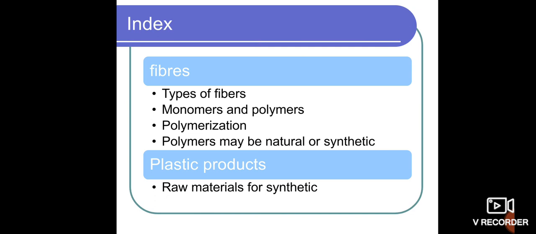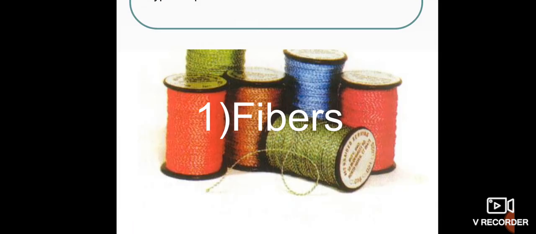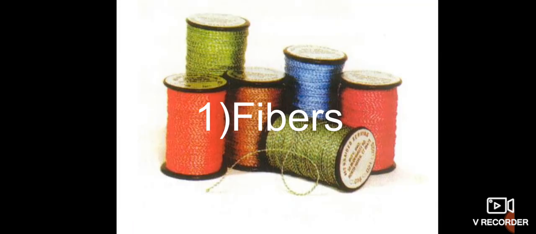So coming to the first point, what do you mean by fibers and how many types of fibers are there? Do you have any idea? Yes, so let us discuss that one by one. Dear children, the synthetic fibers are rayon, nylon, polyester, acrylic, spandex. These are the best examples for synthetic fibers. I hope you already know these concepts. Yes, now let us discuss completely one by one.